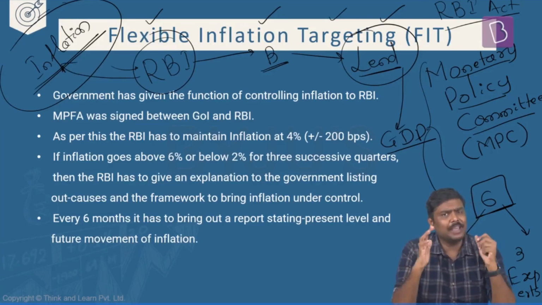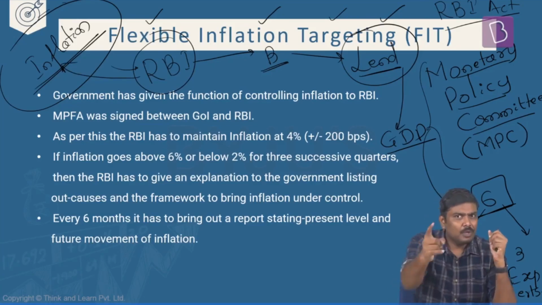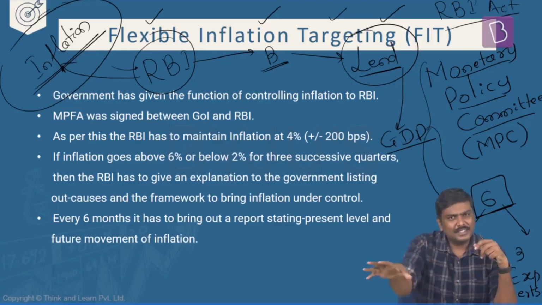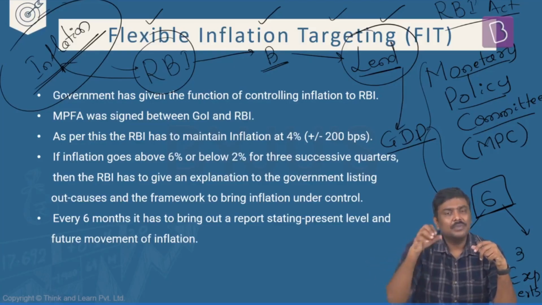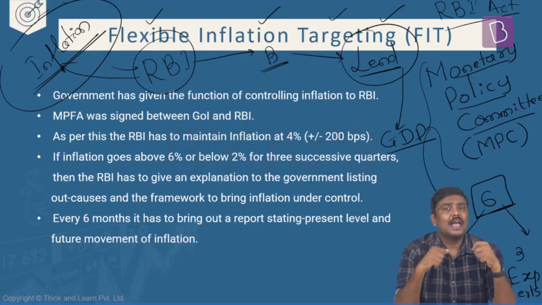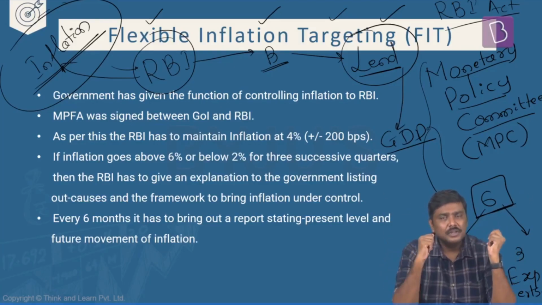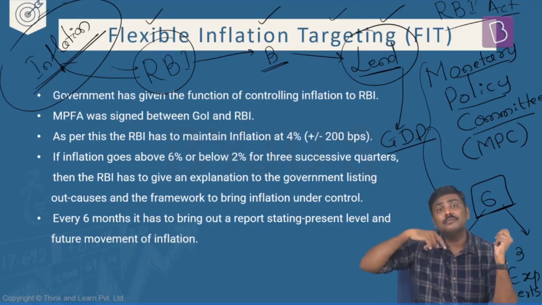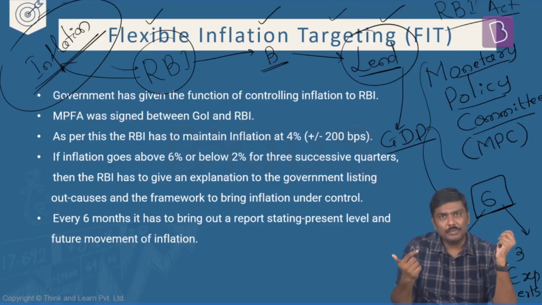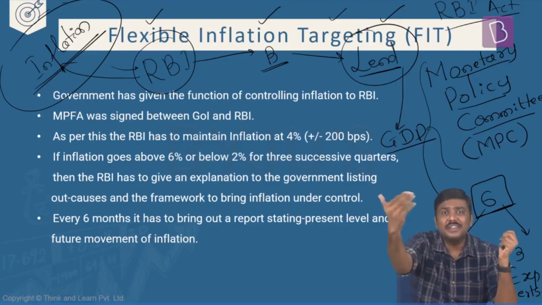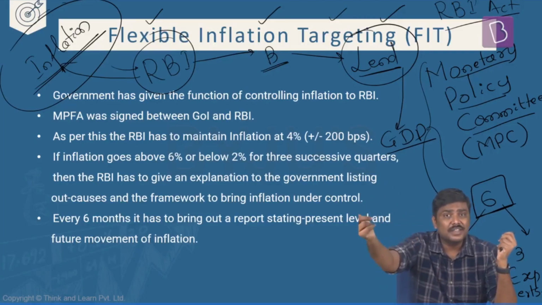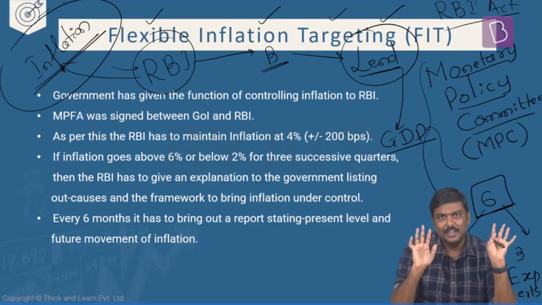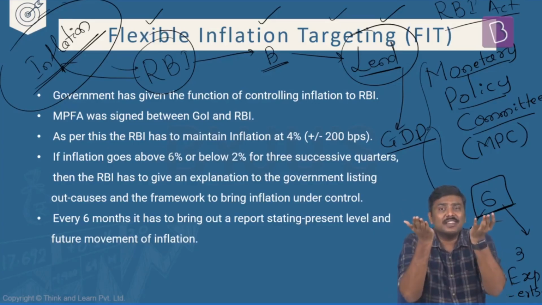So let's play the game again. I'm the RBI governor, you are the bank. I feel that there's too much money supply in the market. How do I reduce the money supply? I will increase the interest rates. When I make it more costly for you to take a loan from me, obviously you will pass that on in the form of higher interest rates when you're giving loans to someone else. So interest rates in the market will rise.